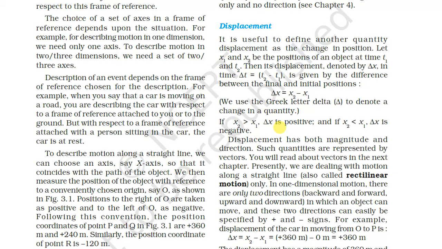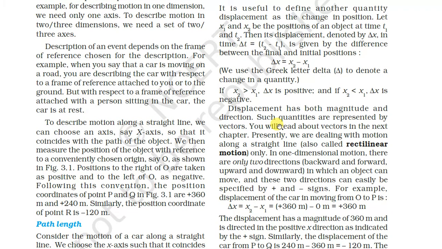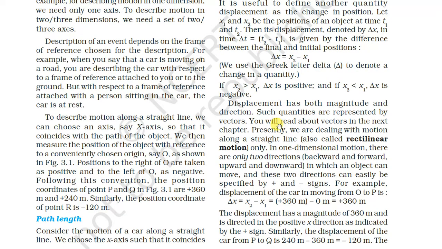How we go home doesn't matter, we are discussing only the change in position. Then its displacement, denoted by delta x in time delta t, which is t2 minus t1, is given by the difference between the final and initial position. So delta x equals x2 minus x1.